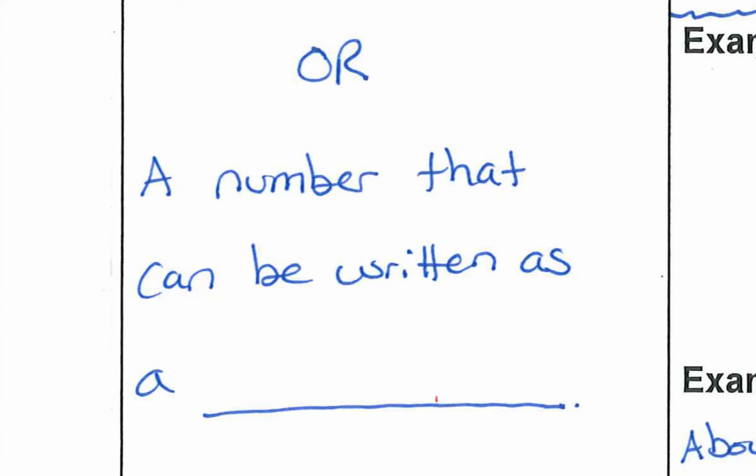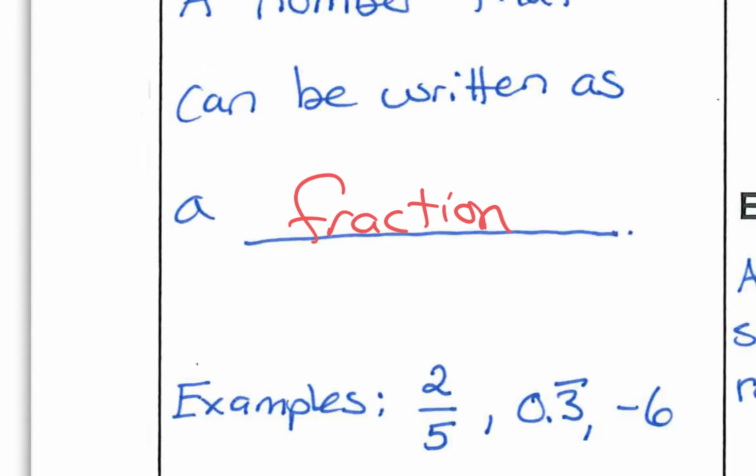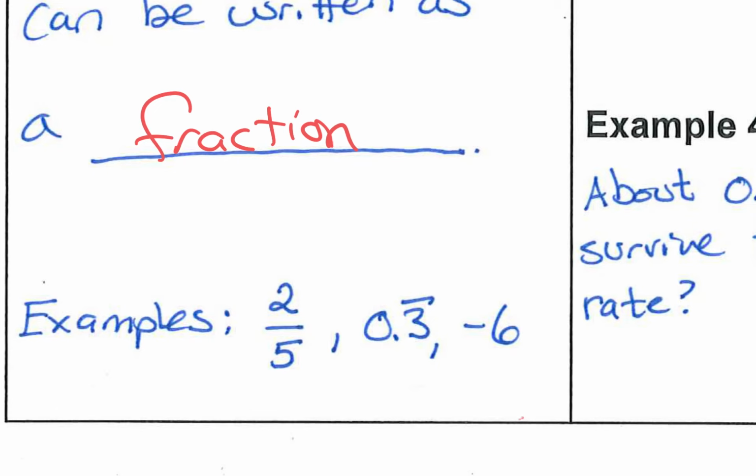What can be written as? No, not as a decimal. Okay? Yes. Mixed number? Yeah, well, that's very close. A fraction, which somebody here said as well. All right? That's excellent. If you can write it as a fraction, it's rational. Okay? So, here are some examples. They can all be written as fractions.